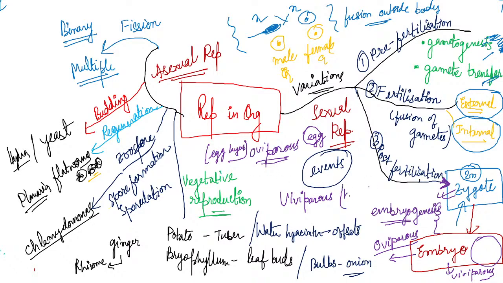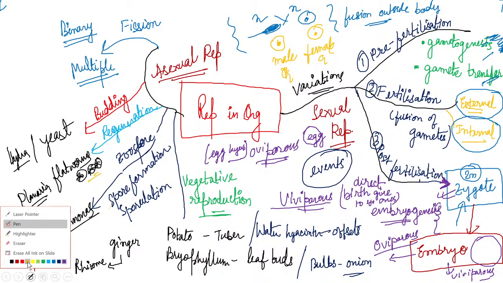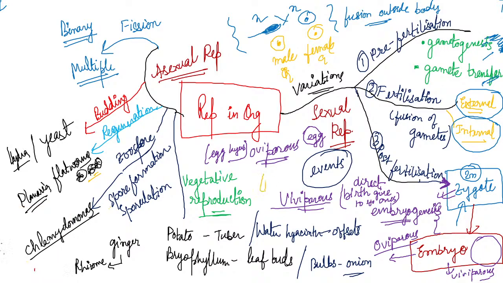So the birth givers, who give direct birth to the young ones, are known as viviparous. Now who gives direct birth to the young one? Tell me. It's very easy. Yes, the mammals give birth.